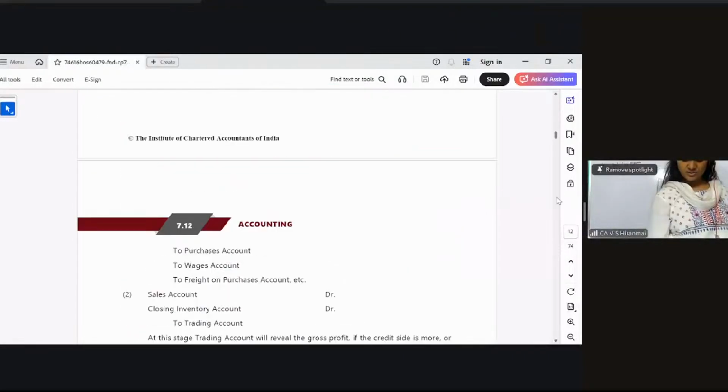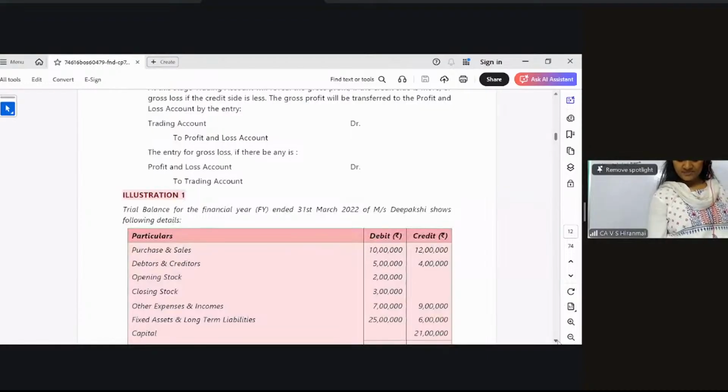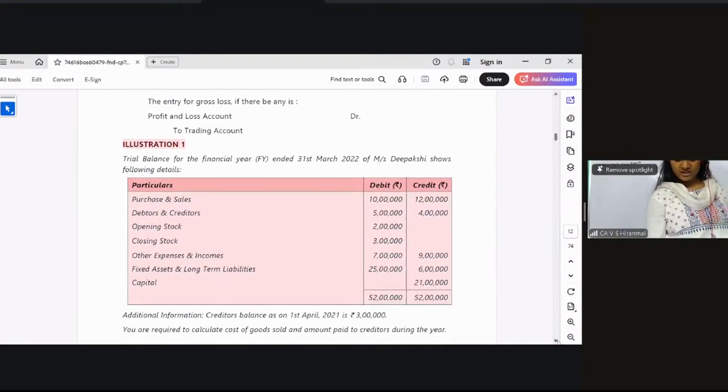Yes, illustration 1. All of you, please see. The trial balance for the financial year ended 31st March of Deepakshi shows the following. I have purchases 10,000 and sales is there. Debtors and creditors is there. Opening stock is there. Closing stock is also there in the trial balance.